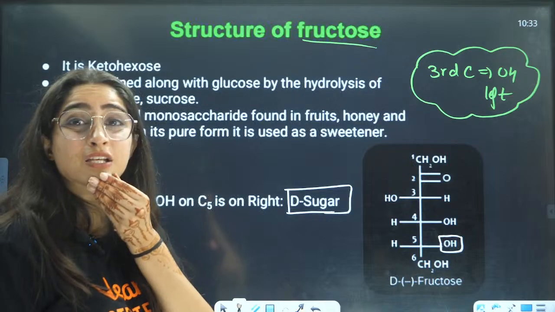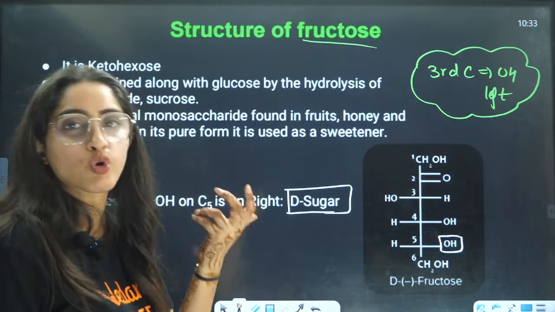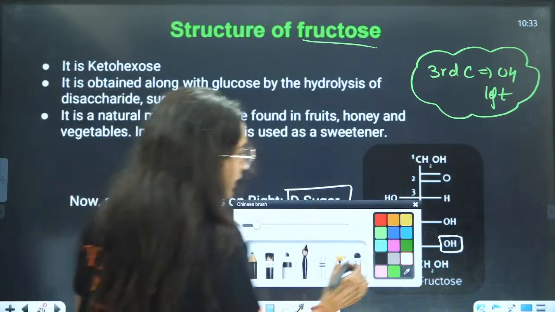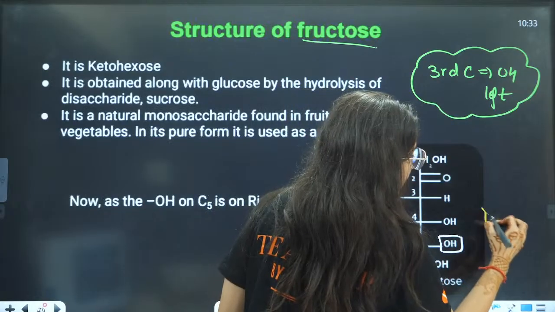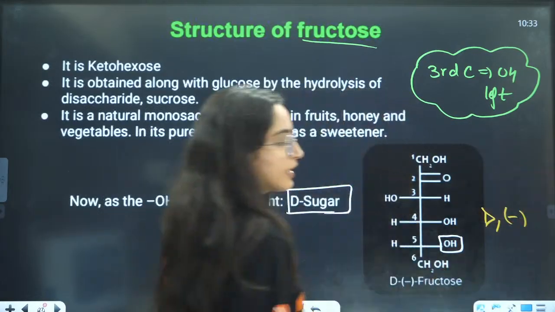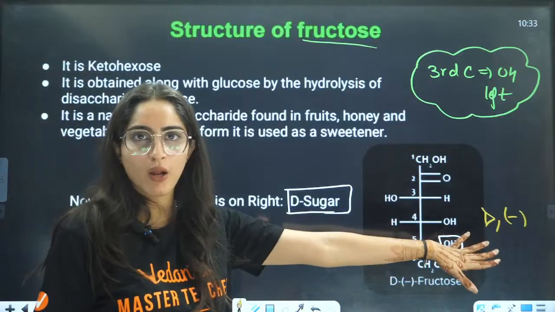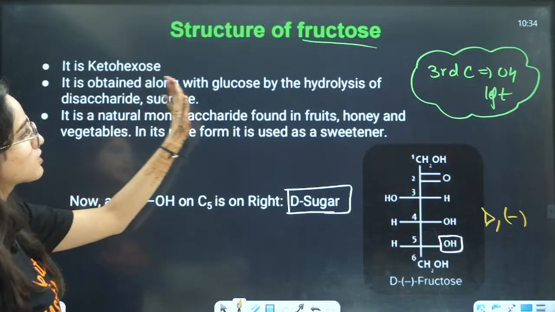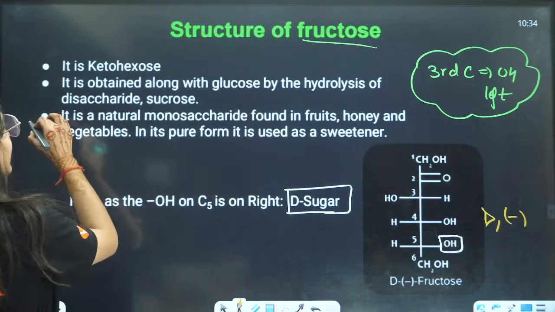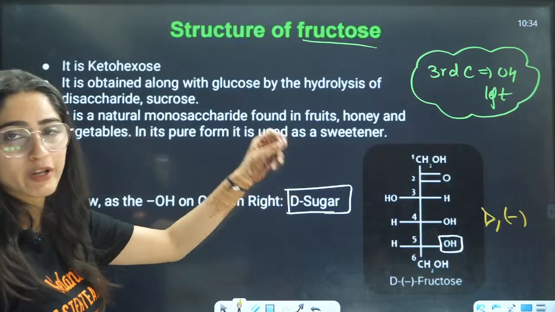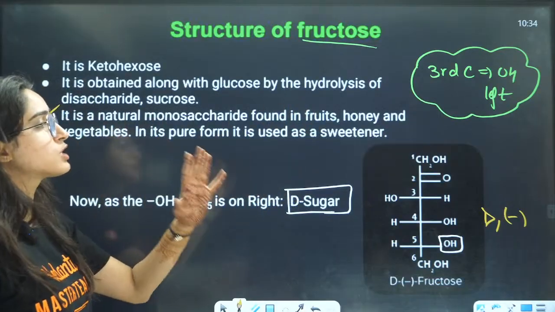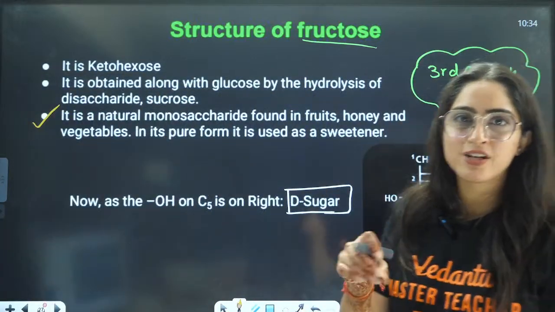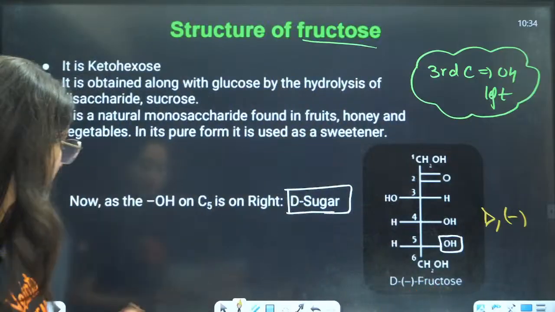Now ma'am, is this small d or small l? Fructose has a levorotatory rotation, that is why it will be negative. It is capital D and negative, that is small l. Capital D, small l, that is the configuration. Now it is a ketohexose. It is obtained along with glucose by hydrolysis of disaccharides. It is a natural monosaccharide found in fruits, honey, vegetables. It is a pure form of sweetener. In fruits we don't add sugar, so that is a pure form of sweetener.